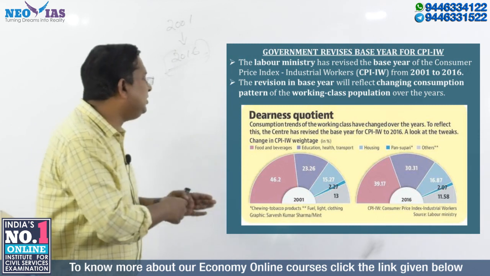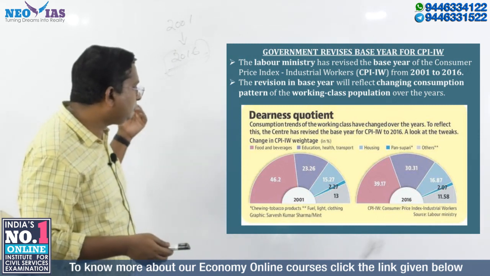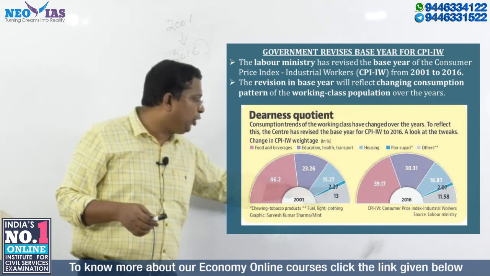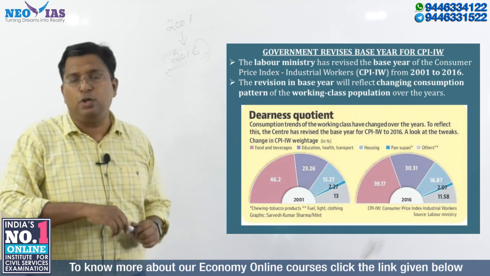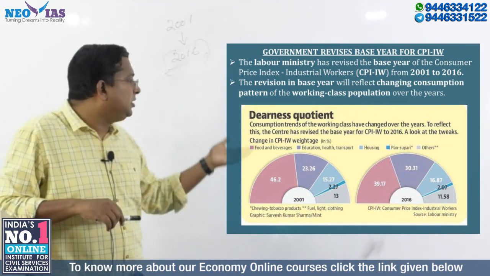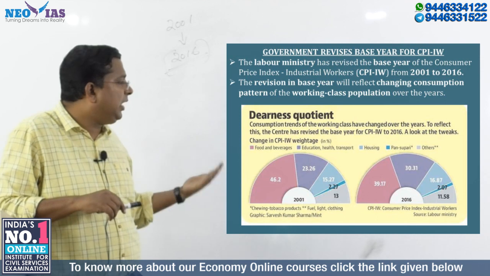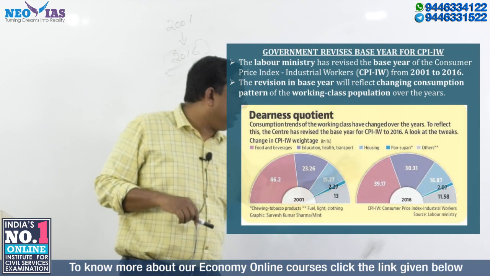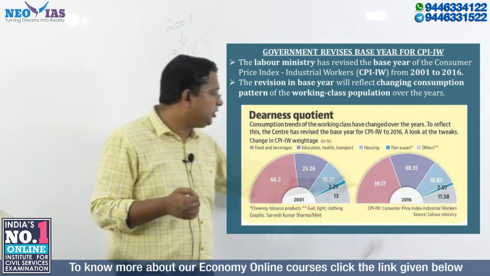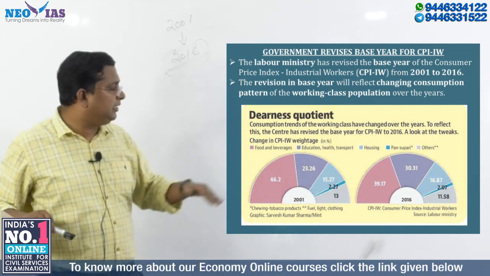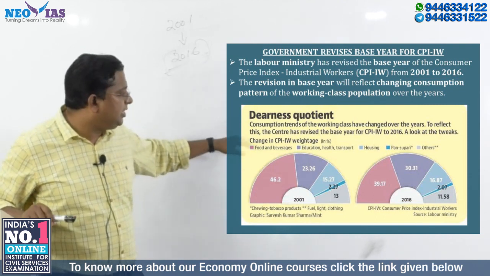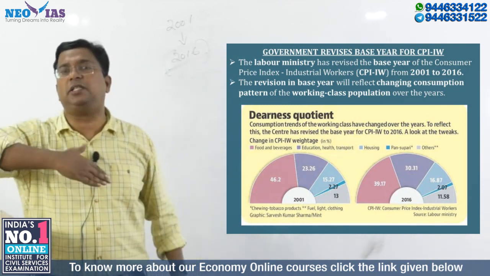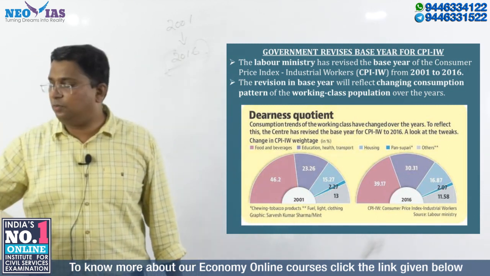Then another group, which is not that important, but especially chewing tobacco products, went from 2.27% and is reduced to 2.07. And then the others group mainly includes fuel, light, clothing, etc. Their weightage has also decreased in a minor way, from 13% to 11.58. But what I am trying to say is that these are not that important. Important are the three indicators: foods and beverages, education, health, transport, and housing. What happened to their weightage, whether they have increased or decreased, you need to keep in mind.